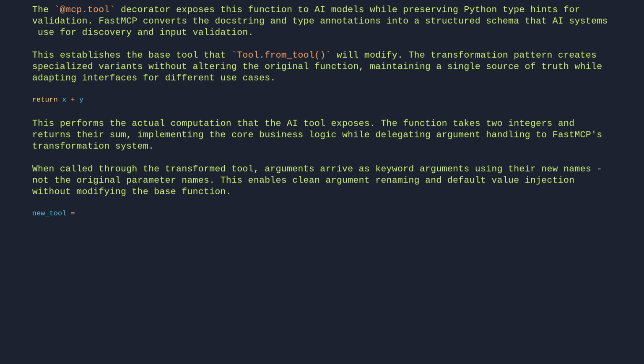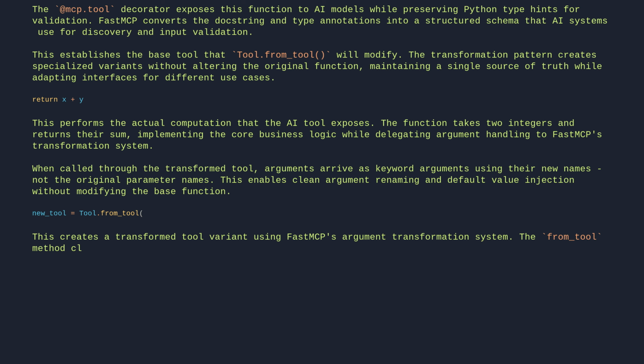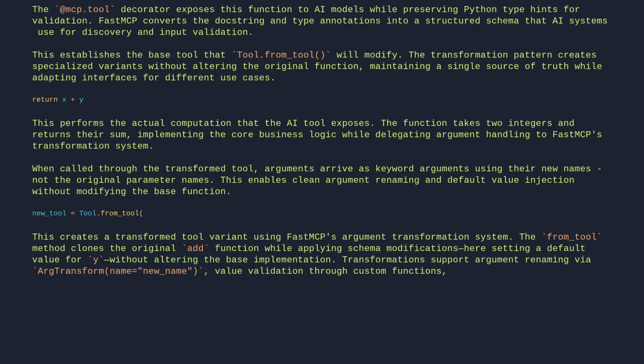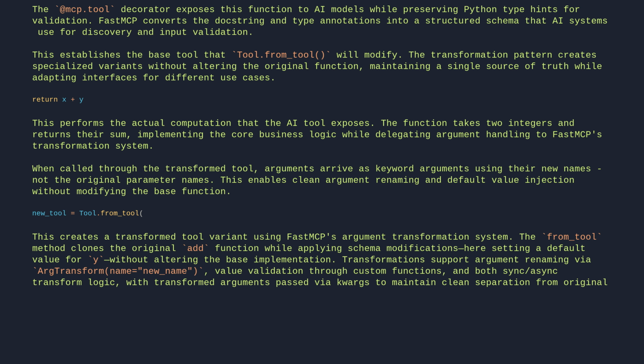new_tool = Tool.from_tool. This creates a transformed tool variant using FastMCP's argument transformation system. The from_tool method clones the original add function while applying schema modifications, here setting a default value for y without altering the base implementation. Transformations support argument renaming via ArgTransform(name="new_name"), value validation through custom functions, and both sync and async transform logic, with transformed arguments passed via kwargs to maintain clean separation from original parameter names.